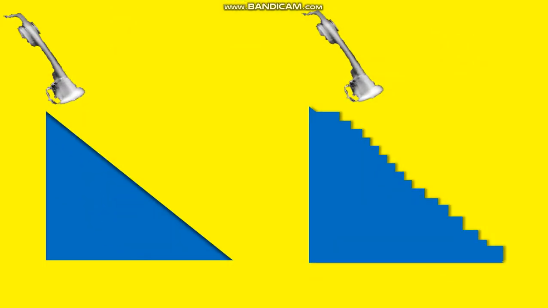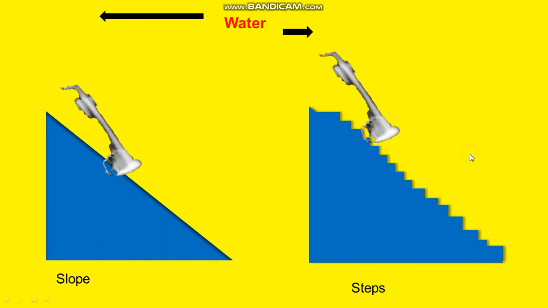So here I have taken a slope and these are the steps, like a staircase, and this is the water. Just imagine that water is falling, so there is water on both sides.